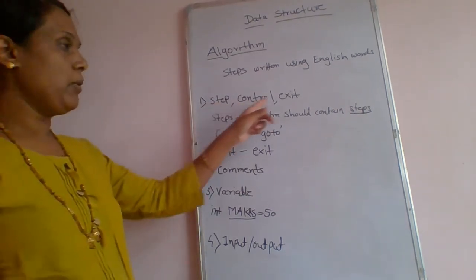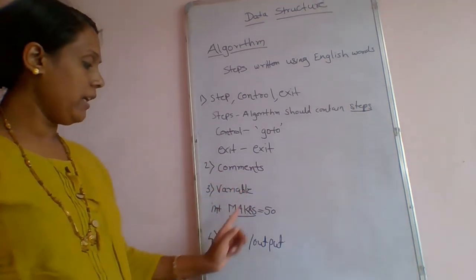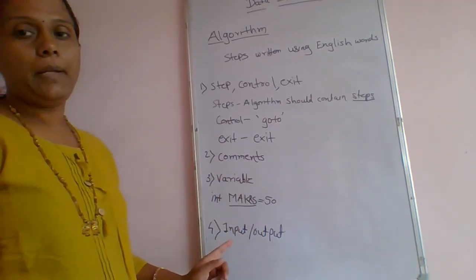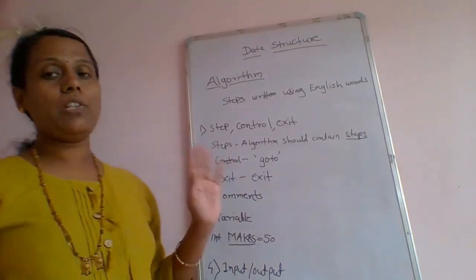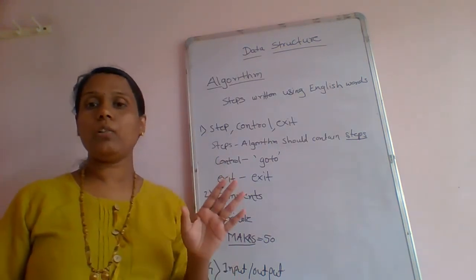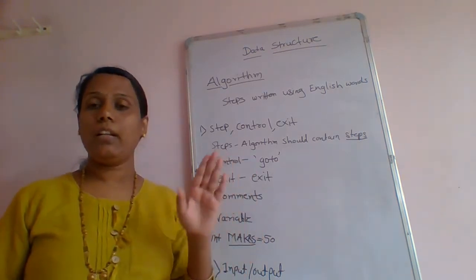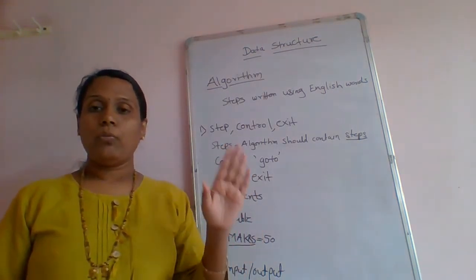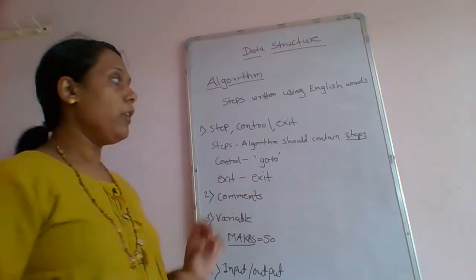First one is the step control exit. Second one is the comments. Third one is the variable, and fourth one is the input and the output. So these are the different algorithmic notations that you have to follow while writing the algorithm. So clear with the algorithm? An algorithm is nothing but the steps of a program written in English. Now we'll see a simple example of the algorithm.